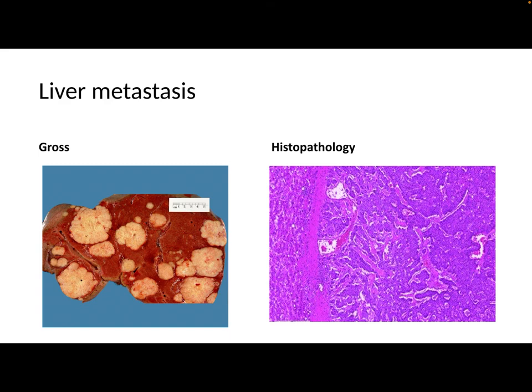So this picture shows the gross and histopathological appearances of liver in secondary deposits. Liver showing secondary deposits or liver metastasis. So here we can see in the gross picture that the liver shows multiple small nodules of tumor, and in the histopathology also we can see the normal liver parenchyma on one side of the picture and a metastatic deposit on the other side.